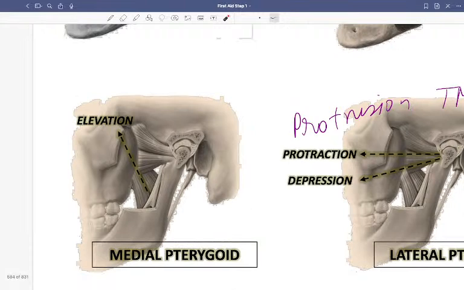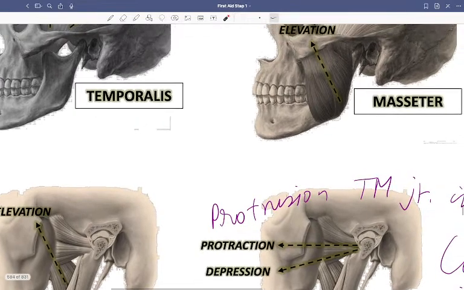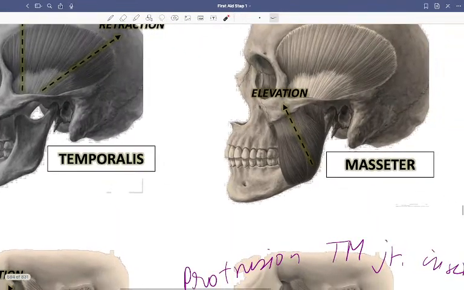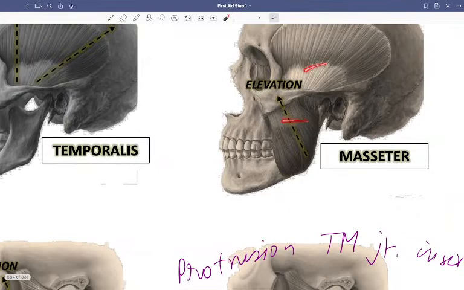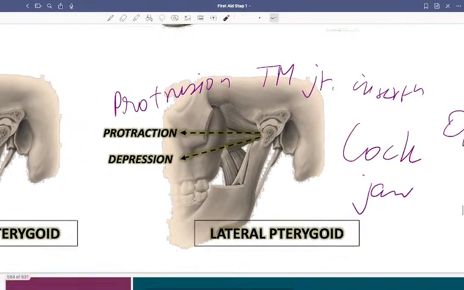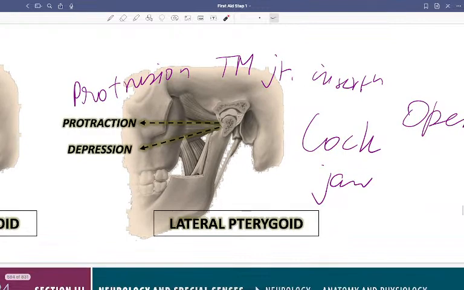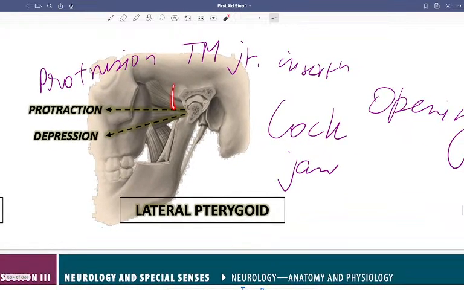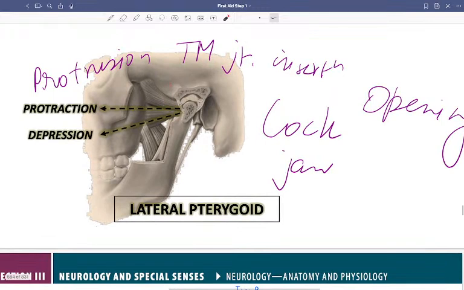Medial pterygoid, see, medial pterygoid is this. And this is the lateral pterygoid. So medial pterygoid is elevation, and lateral is protraction. Temporalis and masseter are the big muscles on the outside. This is inside, and here we have lateral pterygoid, with insertion at the TM joint. Protrusion, depression. So basically everyone was elevation, only this is depression.